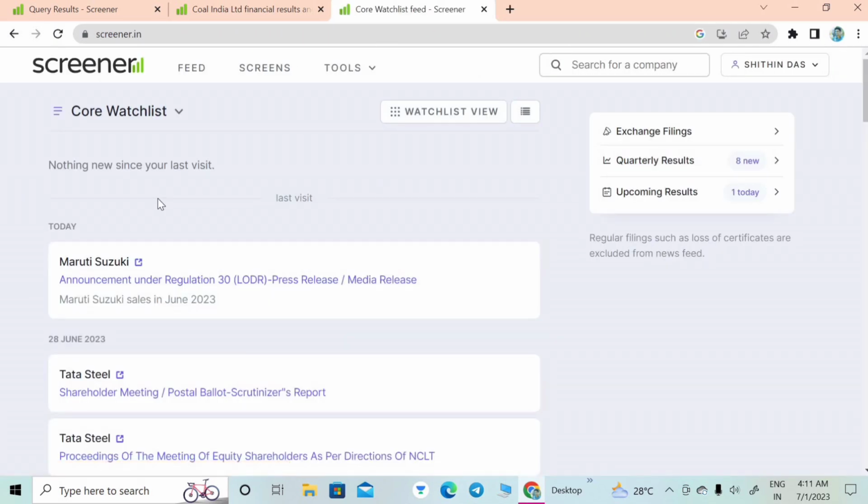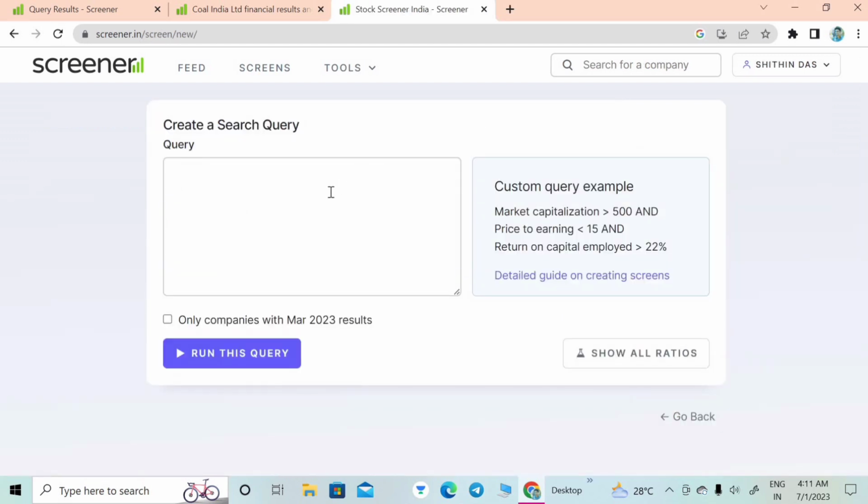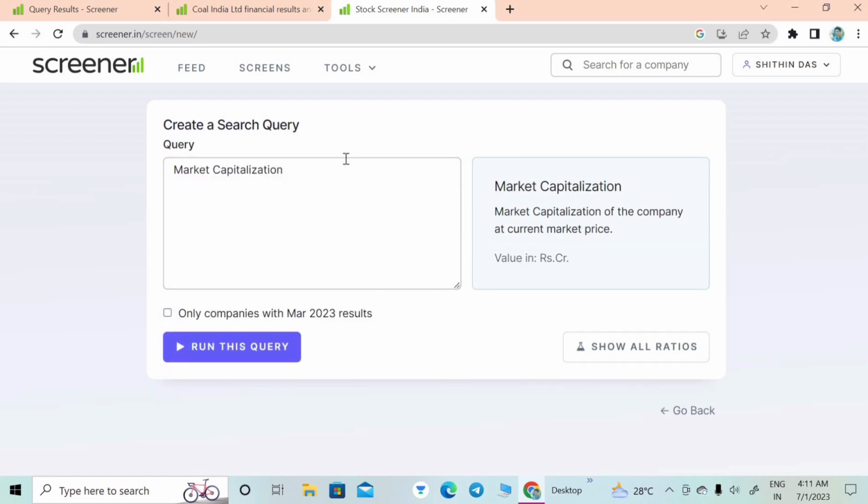Here we can see the overall window of the screener. Above, we can see there are feed screens and other tools available. Here I am clicking on the screens. First we need to create a new screen based on our requirement from here. For that I add my requirement: I require the market capitalization of the companies to be above 1000 crores.